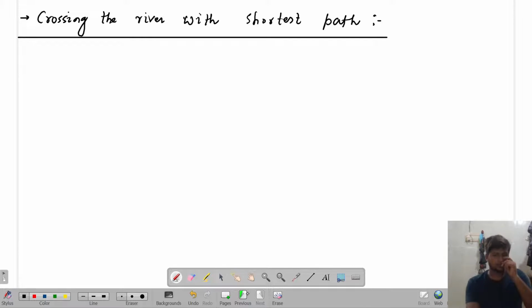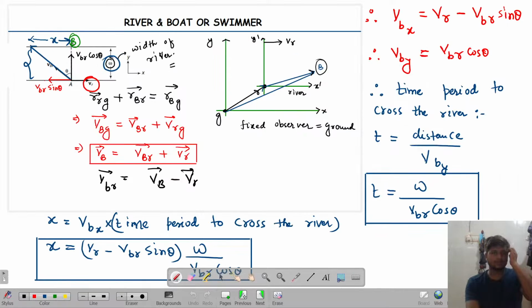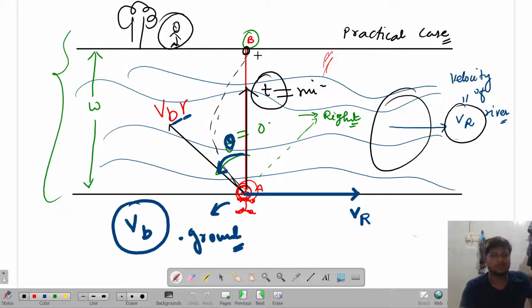Now, logically, you just try to tell me, if this particular person wants to cross this river, when will he have the shortest path? Tell me, Sanjana, when will he have the shortest path? Sneha? Anyone over here? Radha, when will he have the shortest path?